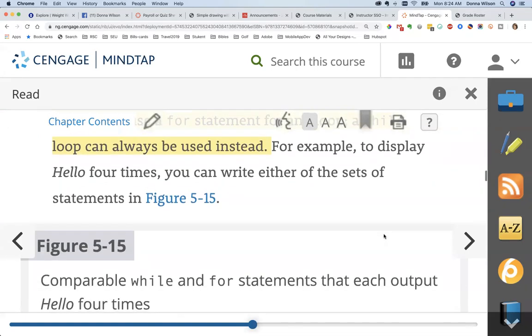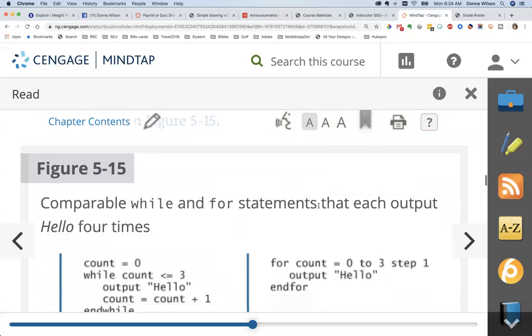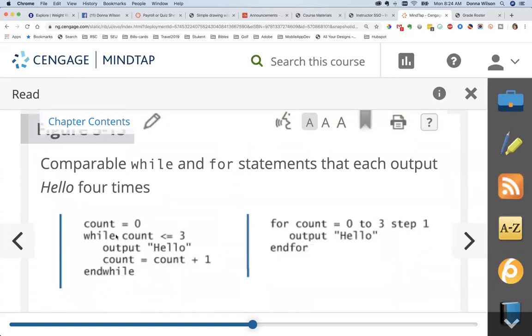And here's an example of when we were going to display hello 4 times, and we did it with the while loop. And this is the form the pseudocode would take: count equals 0. So we did the initialize step, we did the test step, and you notice this is pseudocode because we have no syntax over here. Output hello, then we incremented the counter, then we end the while loop. You'll notice that there's not an end for, so it only takes 2 lines of code to do the same thing if you understand a for loop.